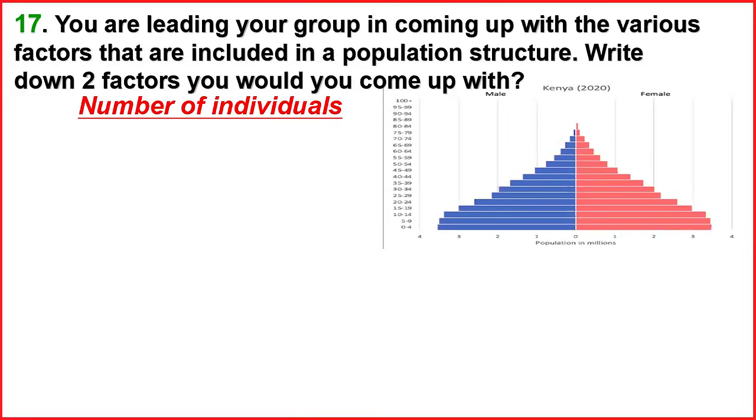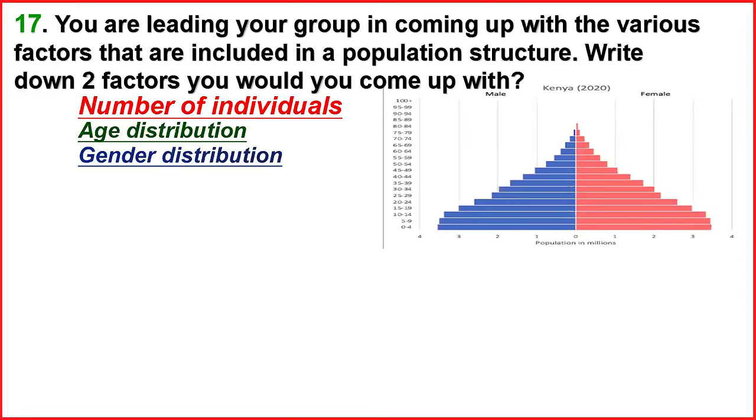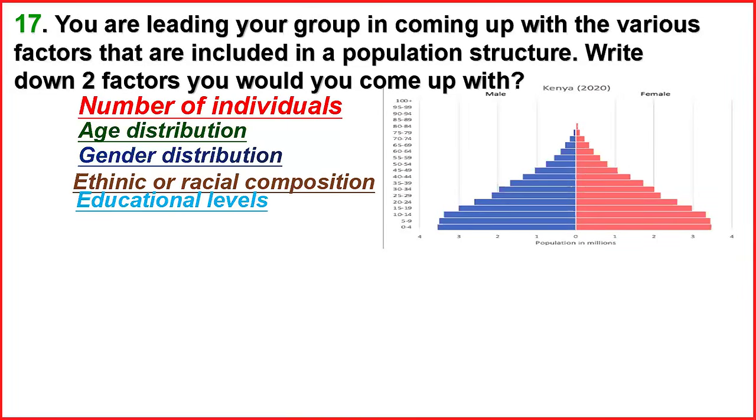You can see this one for Kenya for 2020. We have age distribution. We have the gender, the males on the left-hand side and the females on the right-hand side. Then we have ethnic or racial composition, educational levels, employment status and so on.